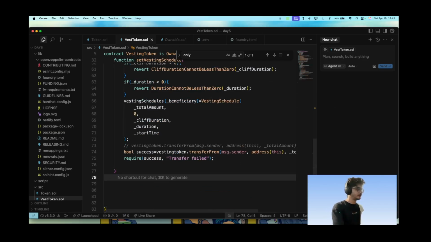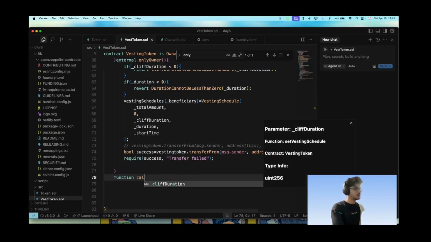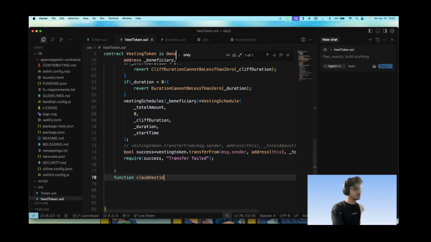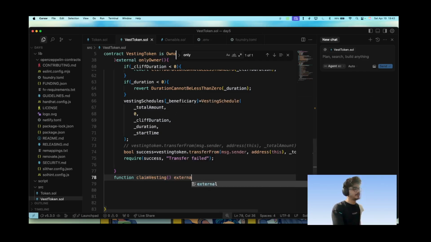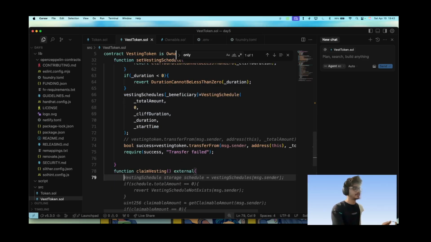And now we'll go for the function to claim vesting. Actually, yeah, claim vesting. So we need to transfer the functions and externally call them. These functions will be called by the people who are beneficiaries in the contract. So we will ask for the schedule of the person, and if the time has passed, and if it is releasable, there will be a releasable flag here. If the schedule allows that the tokens are transferred, then the token will be transferred.